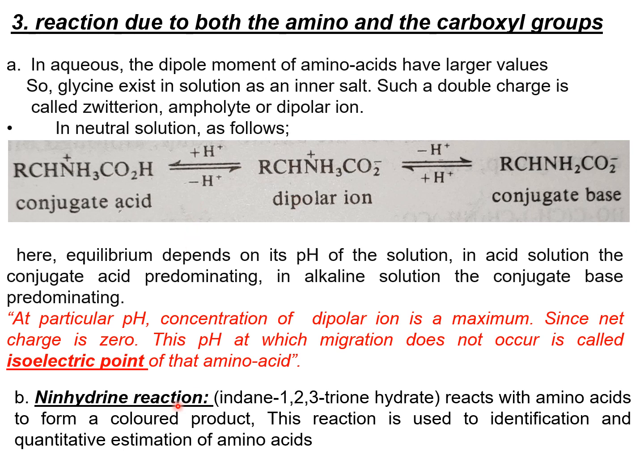Next, ninhydrin reaction. Ninhydrin is nothing but indane-1,2,3-trione hydrate. It reacts with amino acids. What happens? It forms a colored product. This reaction is used for identification and quantitative estimation of amino acids, because any amino acids which react with ninhydrin form colored products. Hence, we can easily identify or quantitatively analyze the amino acids.